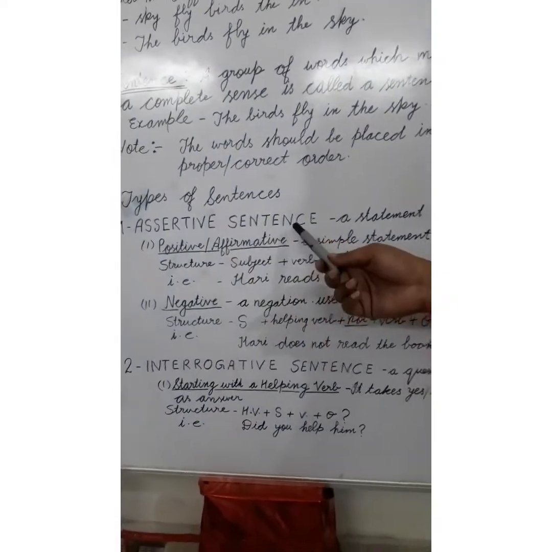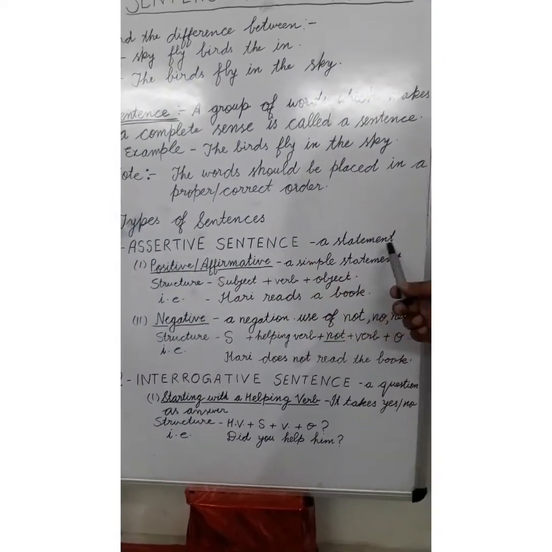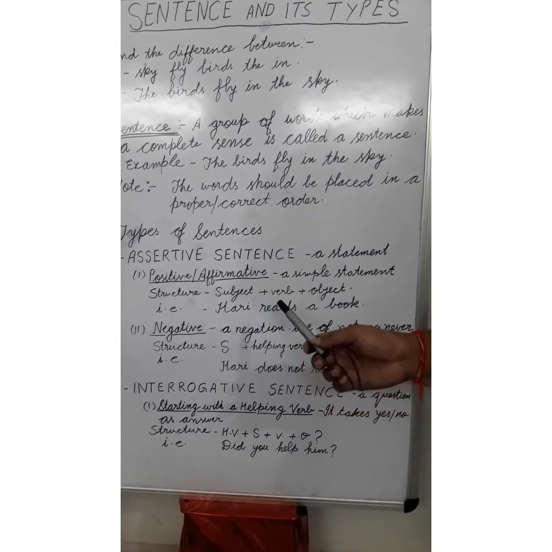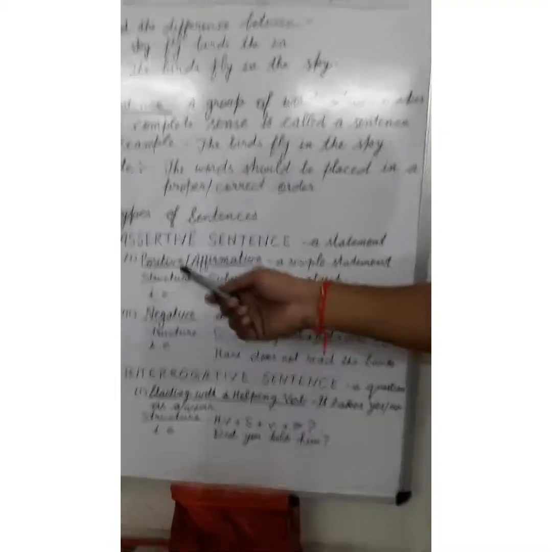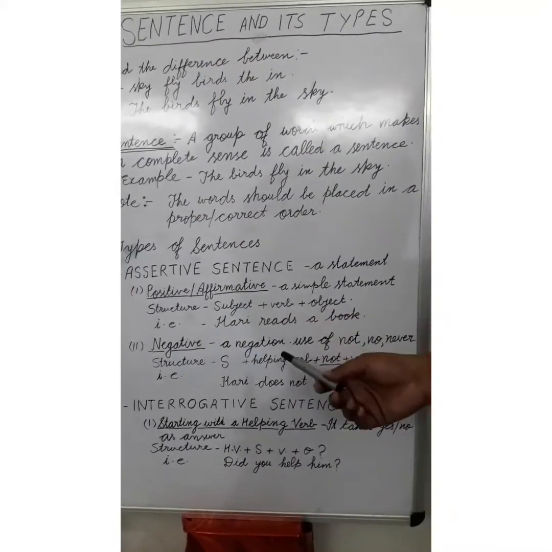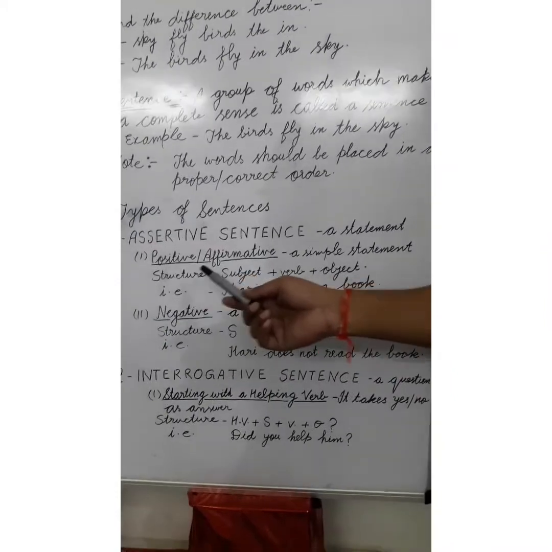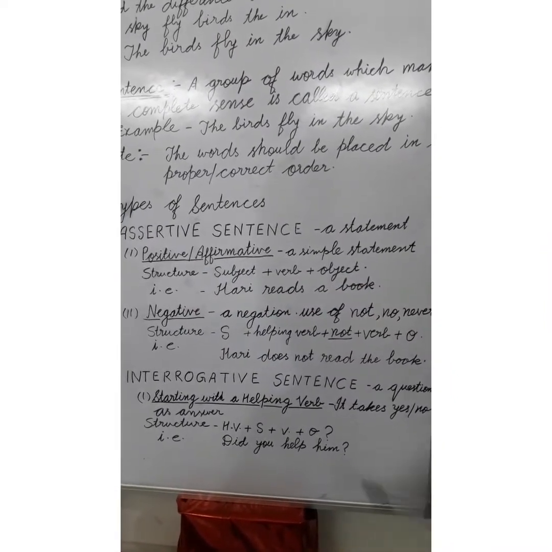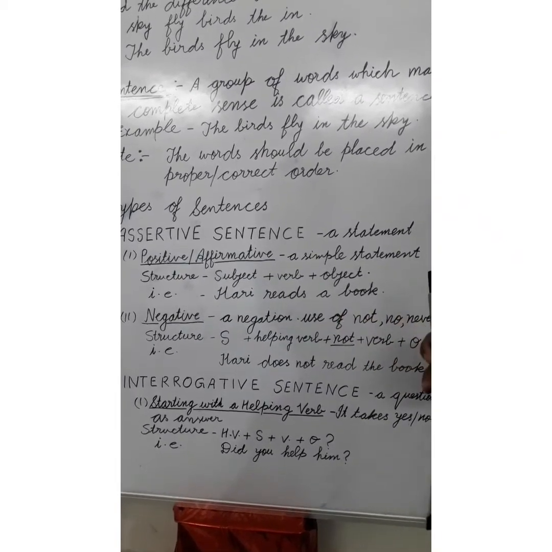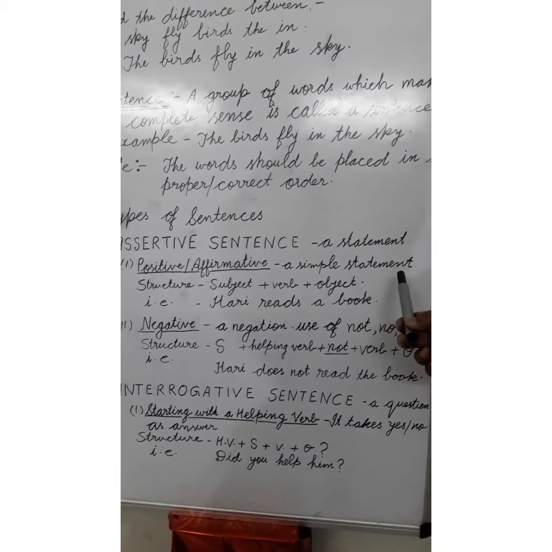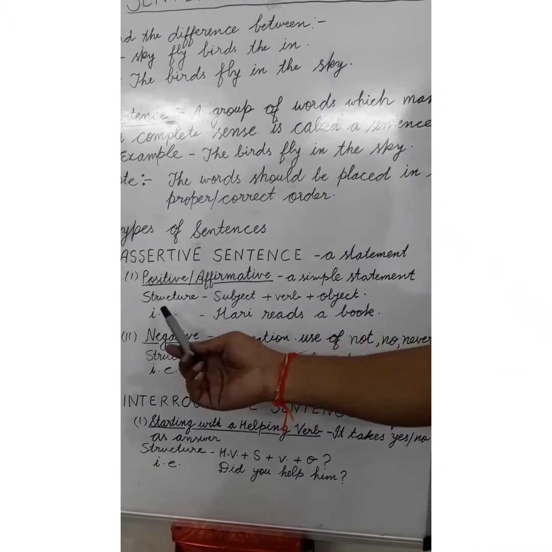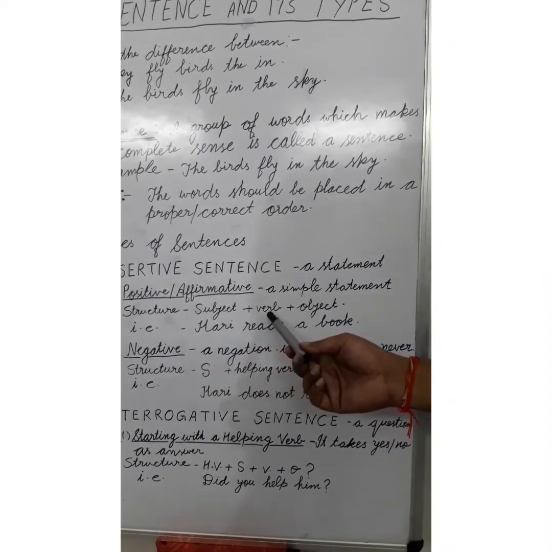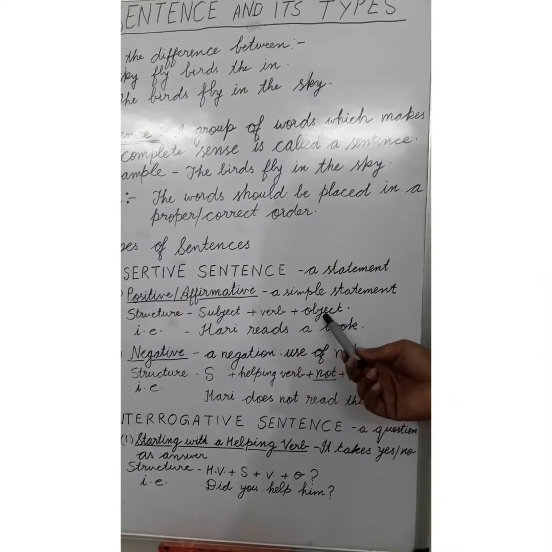The assertive sentence is a statement; it talks about plain assertion, simply saying something. It can be divided into 2 categories. The first category is positive or affirmative sentence. A positive or affirmative sentence talks simply about a statement, and the structure of such sentences is: first we use subject, then comes verb, then comes object.